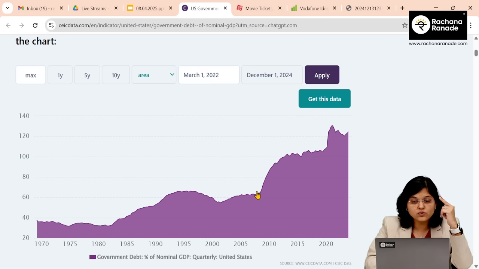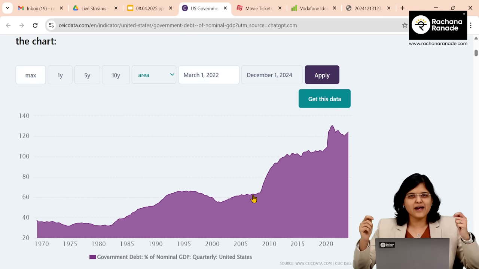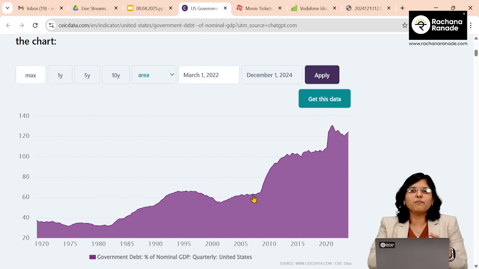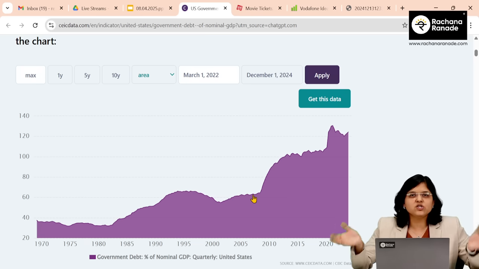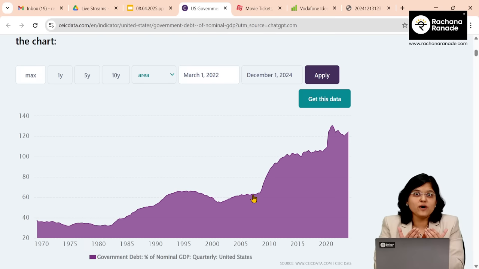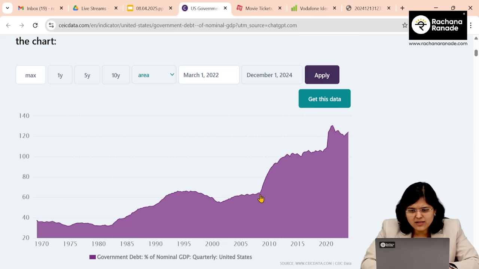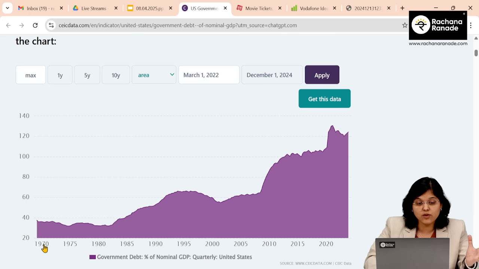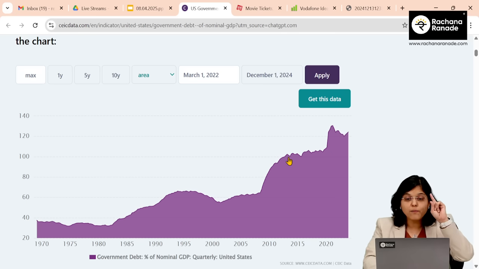This is post 2008. So 2008 was a time when the US understood that, okay, if we want to get out of this crisis, we have to print dollars and just give it to the people. So it doesn't happen like printing dollars per se. The US Treasury comes into play. Debt of the country increases when they print more and more dollars and give it to the people. So here you can see a sharp incline, and this is where they hit 100% debt to GDP for the first time. You can see here, we have data since 1970. It had hit 100% debt to GDP post-COVID.